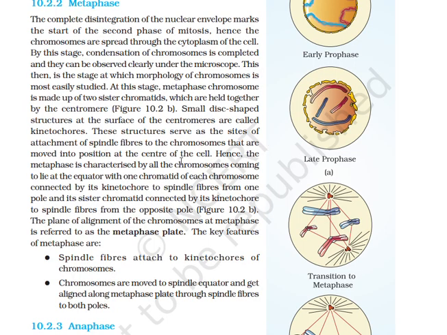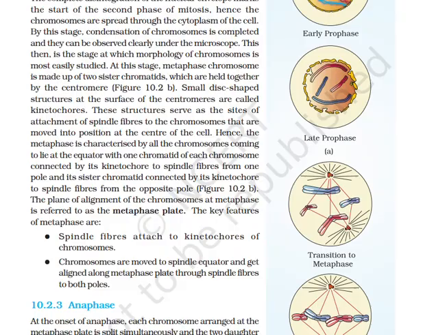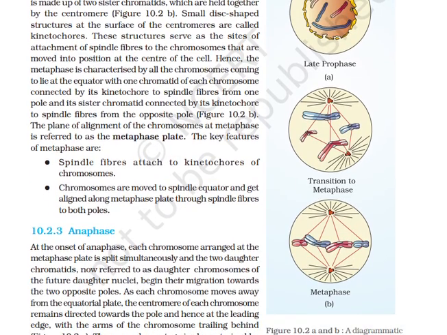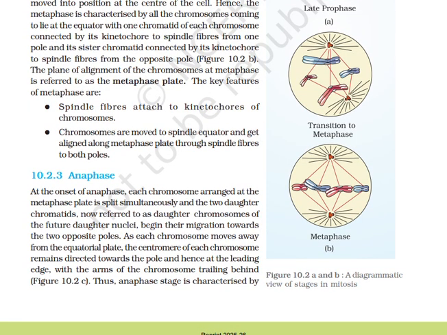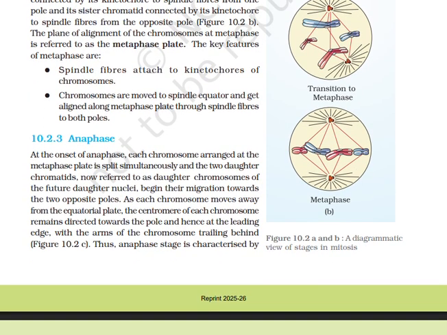Hence, metaphase is characterized by all chromosomes coming to lie at the equator, with 1 chromatid of each chromosome connected by its kinetochore to spindle fibers from one pole and its sister chromatid connected by its kinetochore to spindle fibers from the opposite pole. The plane of alignment of chromosomes at metaphase is referred to as the metaphase plate. The key features of metaphase are spindle fibers attached to kinetochores of chromosomes. Chromosomes are moved to the spindle equator and get aligned along the metaphase plate through spindle fibers to both poles.